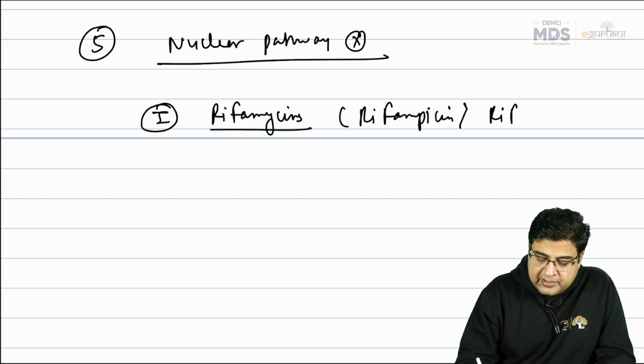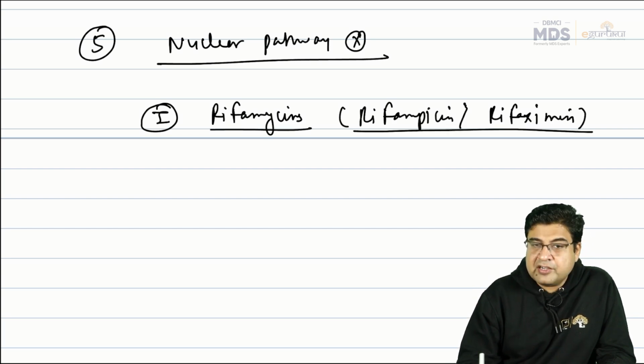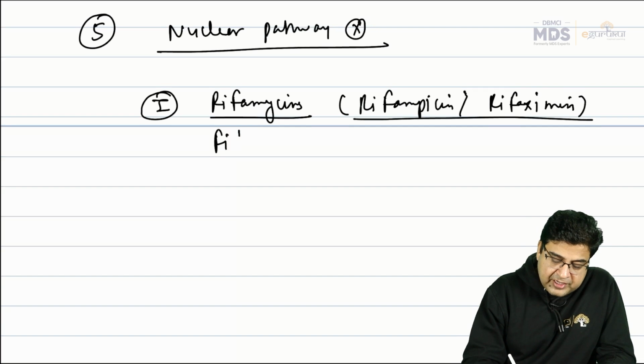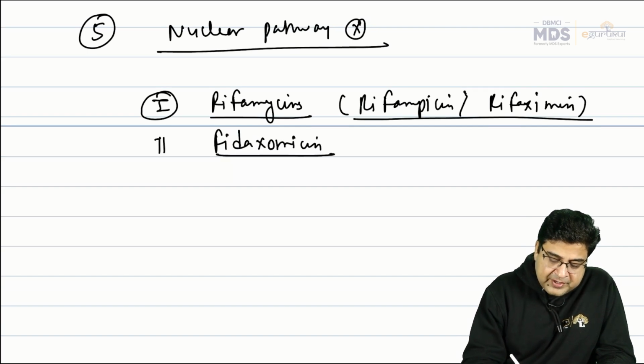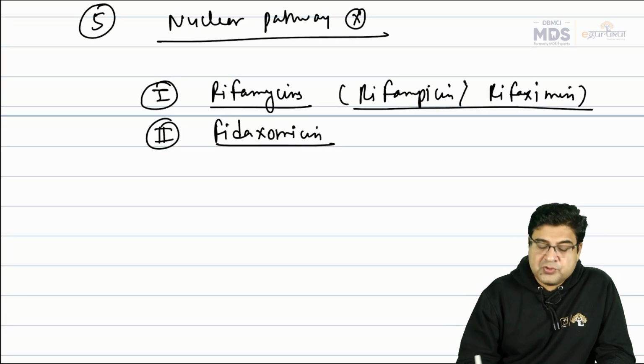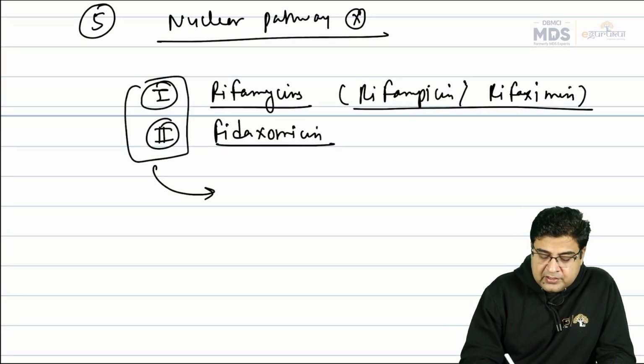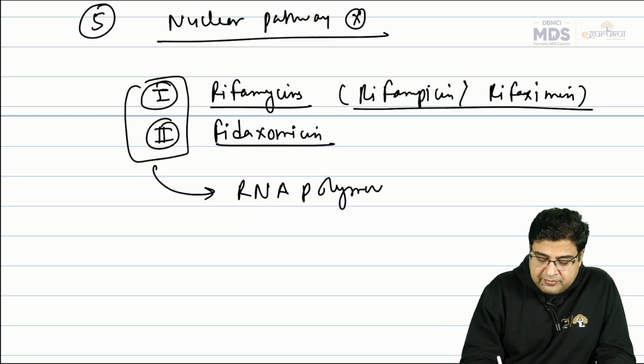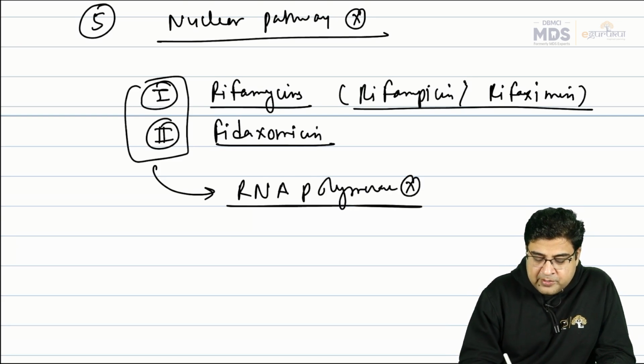We have a drug like rifaximin. So we have antibiotics which start with the word rifa. Plus we have a drug, fidaxomicin. So rifamycin and fidaxomicin are the two antibiotics. These medicines are RNA polymerase inhibitors, as you can see from the name.